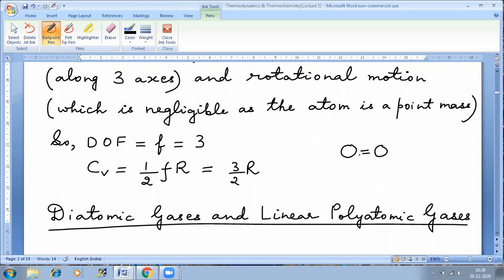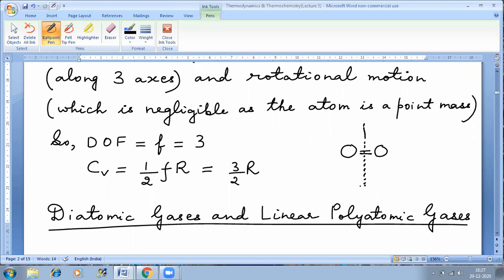Now, see, here we cannot fully ignore the rotational motion. Why? Because here you have two different atoms connected to each other via a bond. So I can say that if this is the axis of rotation, then along this axis of rotation, I'll have to consider the moment of inertia and omega, and I'll have to calculate half I omega square.